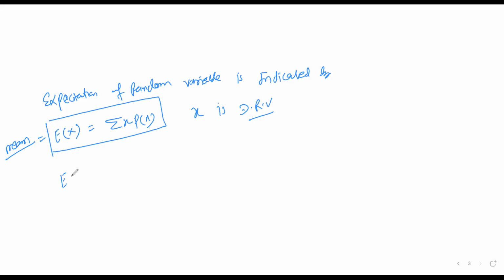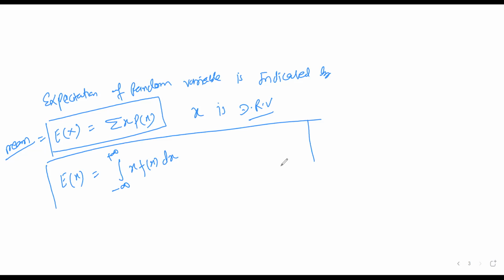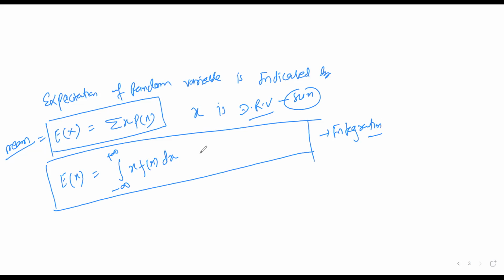Similarly, the mean for a continuous random variable is given as the integration from minus to plus infinity of x into f of x dx. That is, in a continuous random variable you need to integrate, and in a discrete random variable you need to take the sum, where x is a continuous random variable.